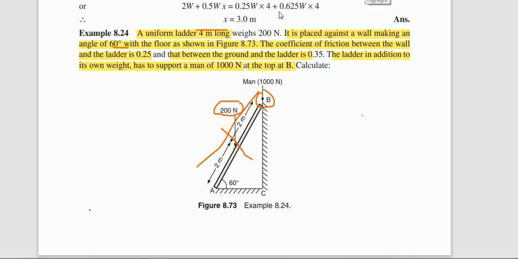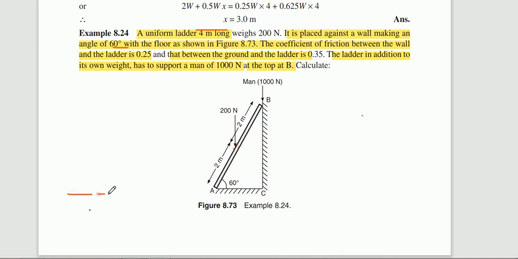Now we need to draw the other forces. As I explained in the theory part, the frictional forces you need to draw at the contact surface. Contact surface means here A and B are the contact surfaces. I will write the forces at point A first.